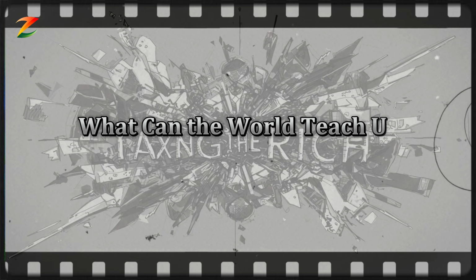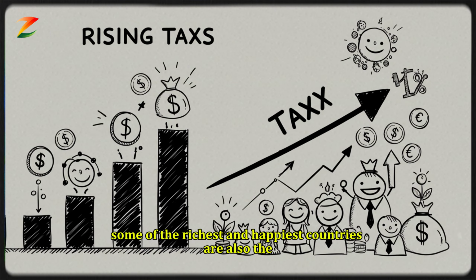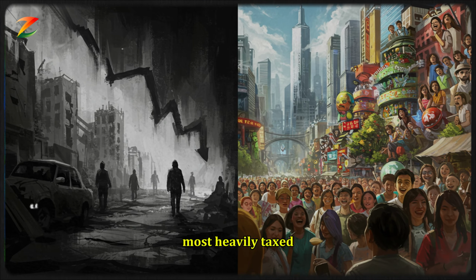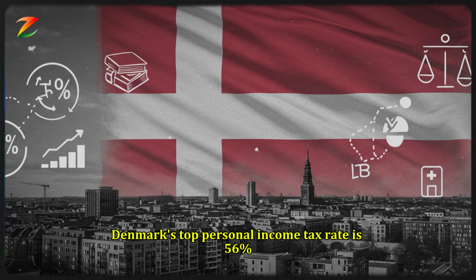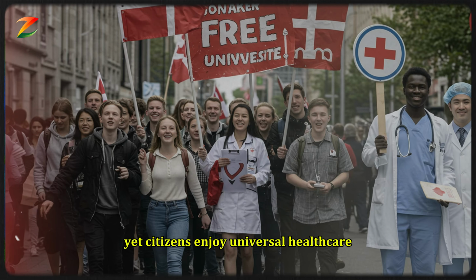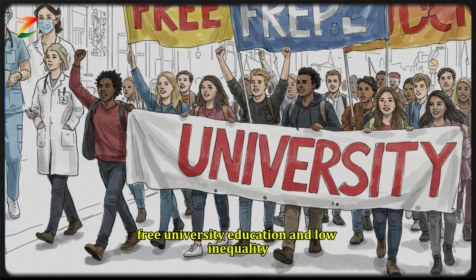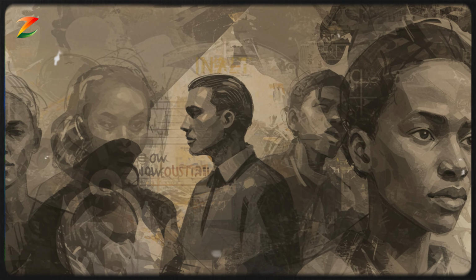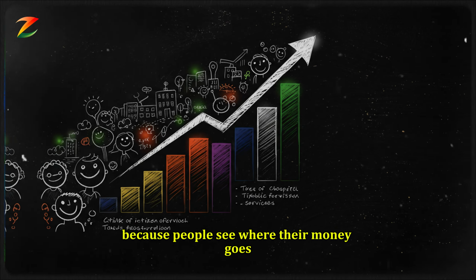What can the world teach us about taxing the rich? Some of the richest and happiest countries are also the most heavily taxed. Denmark's top personal income tax rate is 56%, yet citizens enjoy universal healthcare, free university education, and low inequality. Public trust remains high because people see where their money goes.